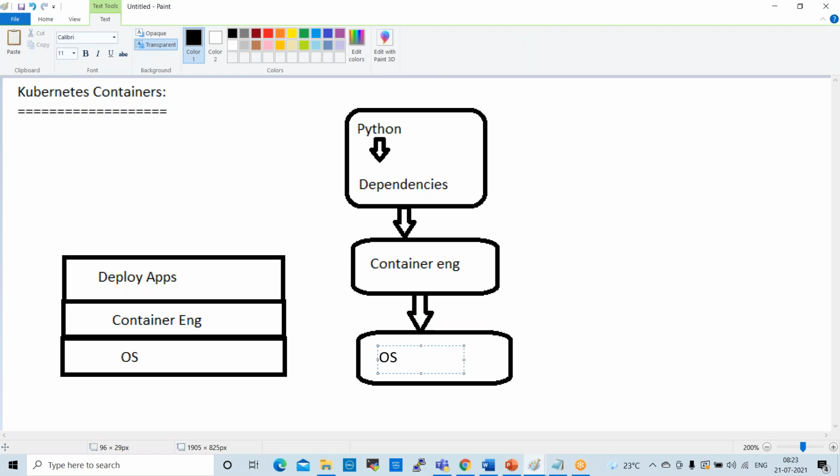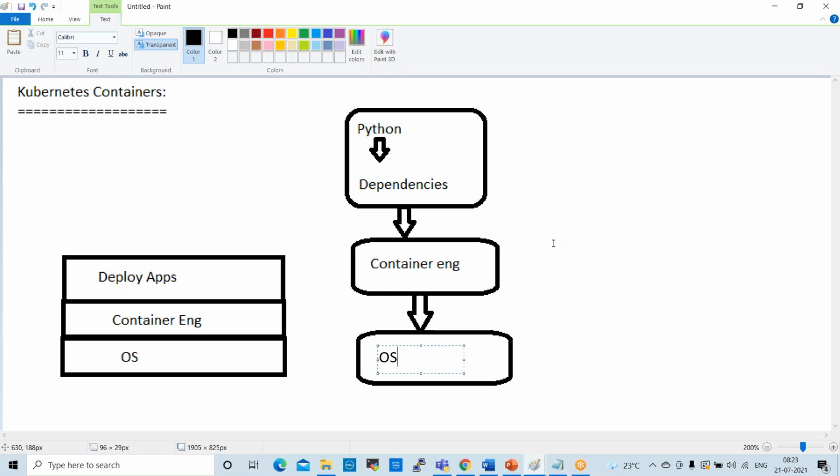Normally, when you want to deploy any application or run any project in a Kubernetes environment, we use this flow. Whatever applications we run depend on some dependencies, those applications and dependencies depend on the container engine, and container engines depend on operating systems.